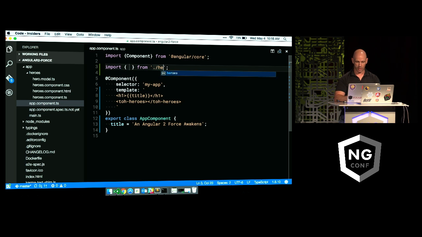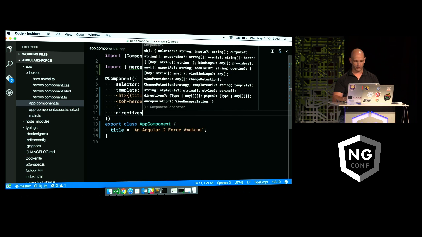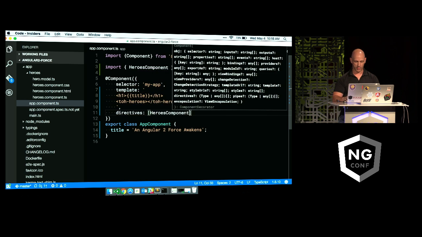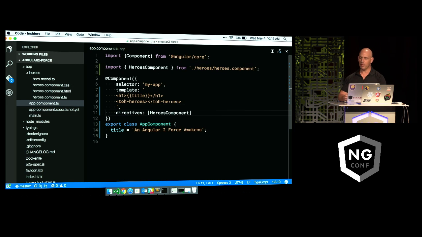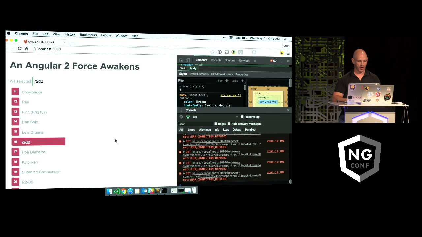So over here, we're going to go into the heroes folder and get the heroes component. Component's like the hardest word for me to spell. And then it's going to reach in, and I'm getting IntelliSense telling me what's in that file. A heroes component. Great. So now we're going to declare to Angular what I'm using on that page. Well, there's this directive called heroes component. So now we've told the app component how to associate itself and to recognize that heroes component on the page. So doing all of this, let's take a look at our application. And now we have an application which has got a bunch of heroes over here.